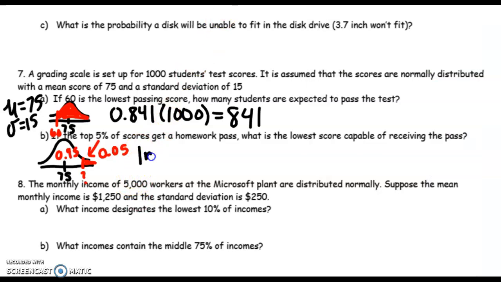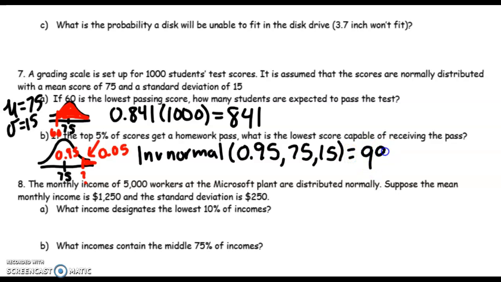I'll write my steps here. So that was inverse normal. The area we used was 0.95. My mean is 75. My standard deviation is 15. And a 99.7 on that test. I don't want to label it as a percent, but you need that score to get a homework pass. All right, good luck completing the evens.